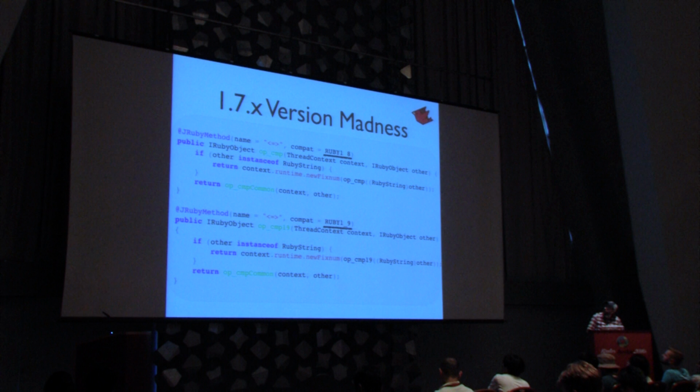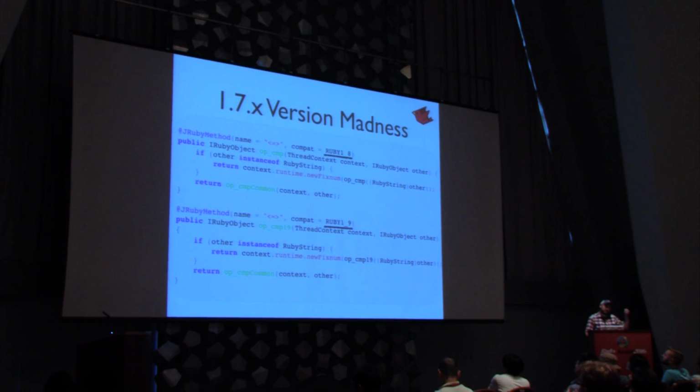Forget that. This is how we go and bind Ruby methods to the Java implementation. And you can see here that we have one implementation for Ruby 1.8 and one implementation for Ruby 1.9. And in fact, these methods are virtually identical. The semantic differences between versions of Ruby are usually pretty small.